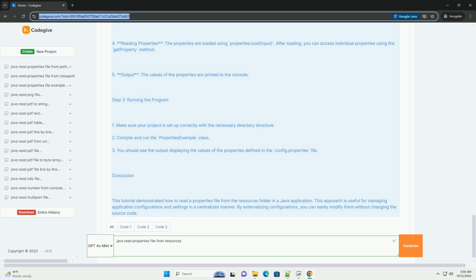The getClassLoader().getResourceAsStream("config.properties") method is used to load the properties file from the resources folder. This is done using the class loader, which ensures that the application can find the file at runtime. If the file is not found, a message is printed, and the program returns.